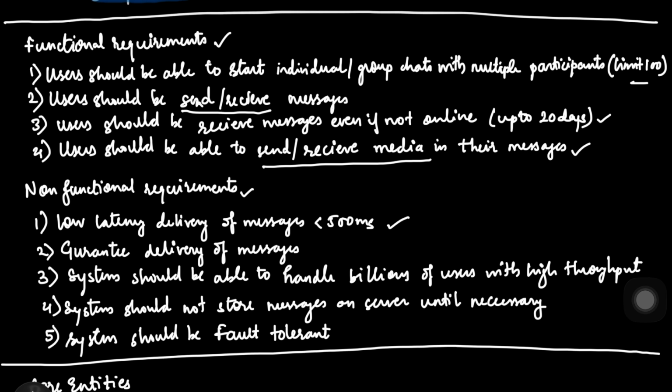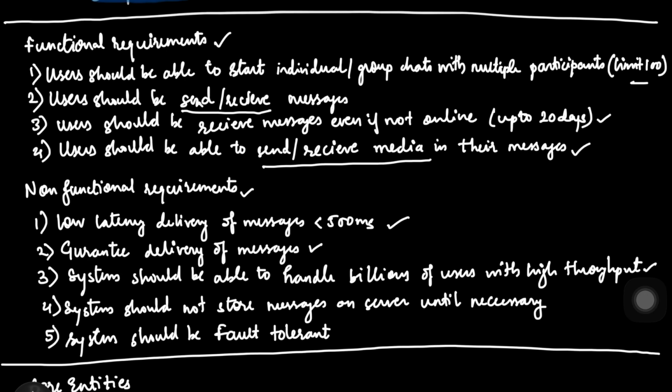The second one is guaranteed delivery. In distributed systems, networks fail constantly. So our architecture must be fault tolerant and use acknowledgements to ensure that we aren't missing anything. So this is our second non-functional requirement. The third one is high throughput. So handling, let's say, 1 lakh writes per second. It isn't just about a fast CPU, it's about horizontal scalability as well. So we need a system that can grow by just adding more bricks to the wall.